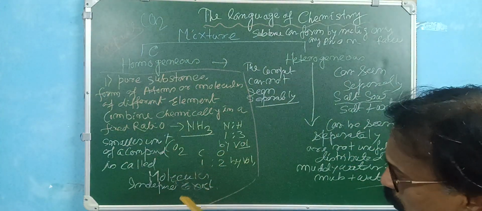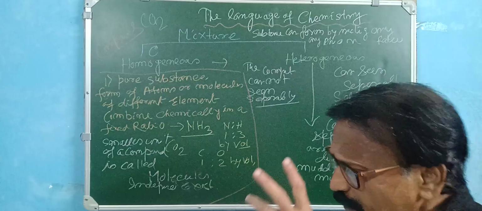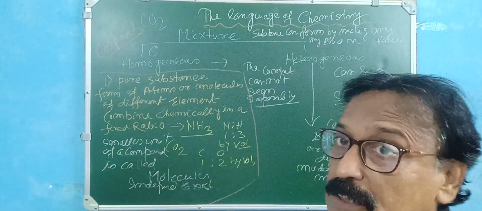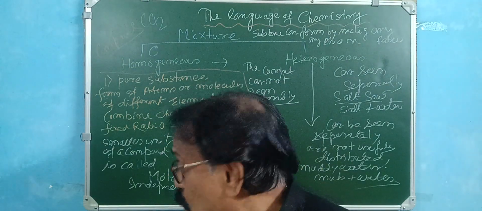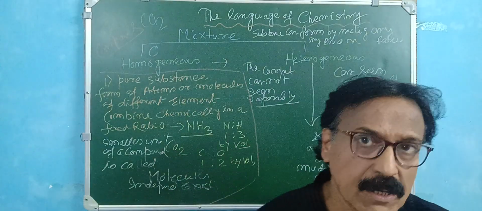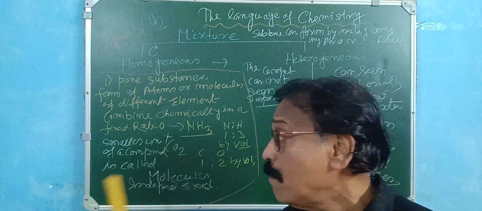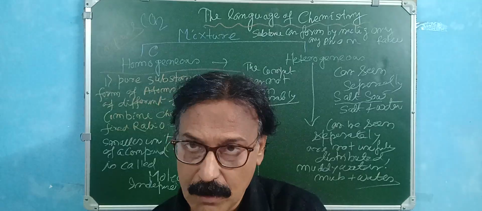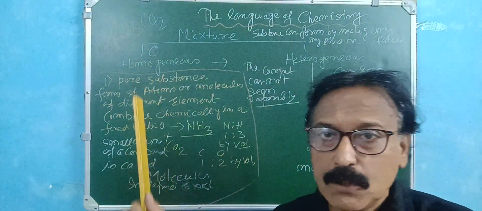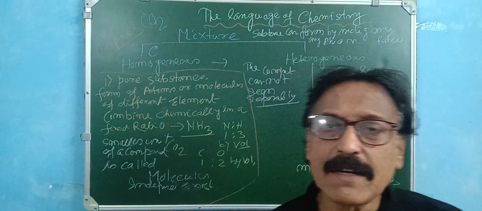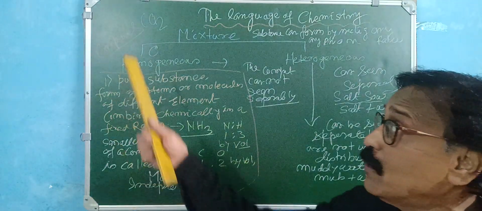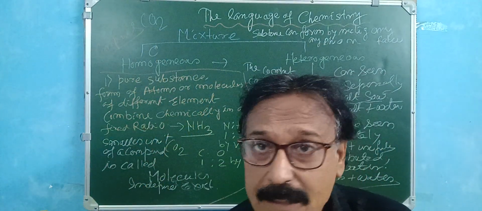The smallest unit of a compound is called a molecule. A compound is not made of a single atom. If you break down CO2, ultimately you get a molecule, a molecule of carbon dioxide. You cannot say this is one atom of carbon dioxide. It is not.